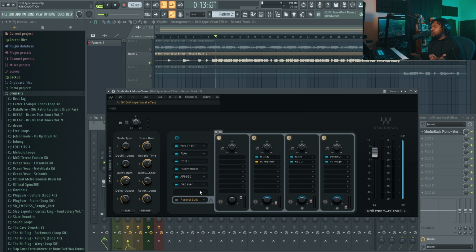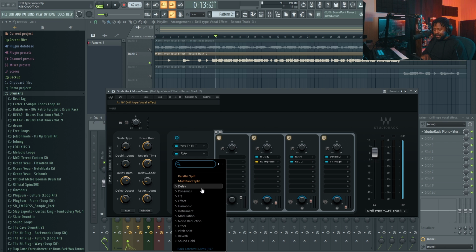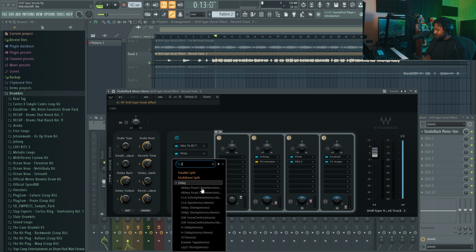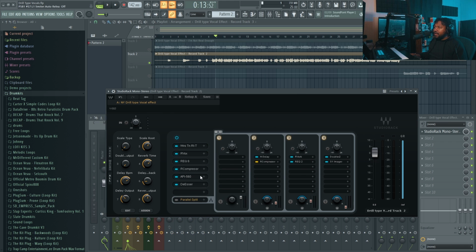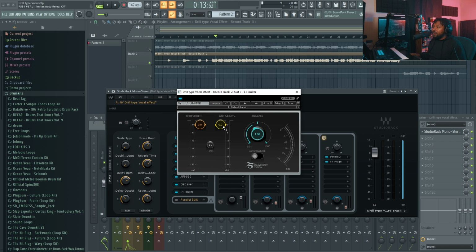I did forget one plugin, but you can add it in there if you want to, and that is a limiter. I would probably use the L1 limiter. Sometimes I like to use the L1 limiter, and matter of fact, I'm gonna go ahead and add it in here. You can use this limiter and the threshold to make your vocals louder if you need more volume. That's what I like to do, and I just set it to 50. I'm gonna save this, and I'm actually gonna add this onto the preset.